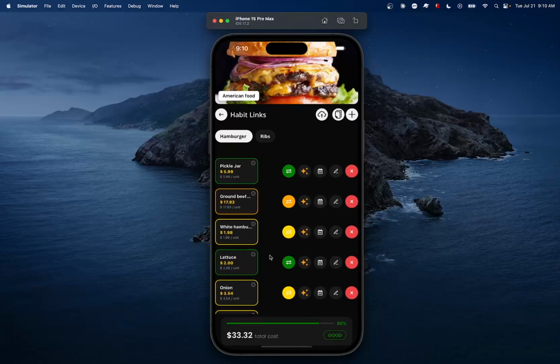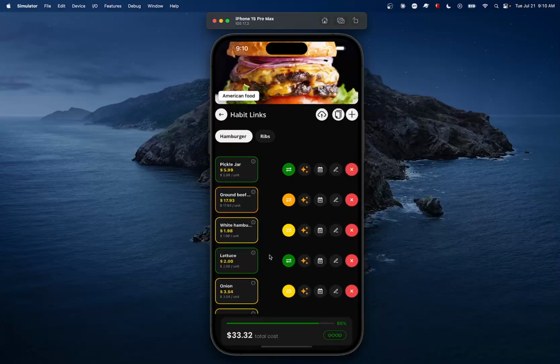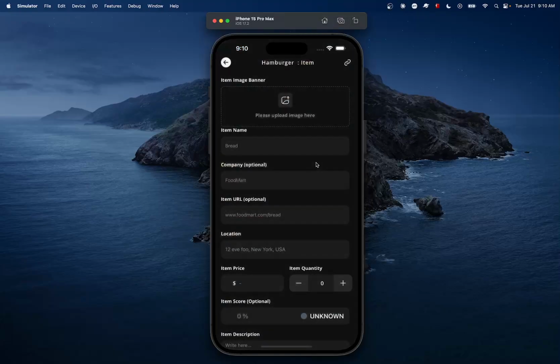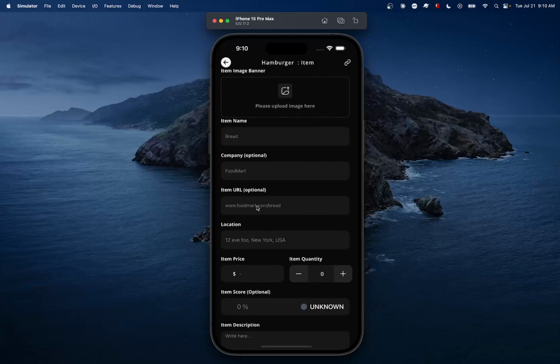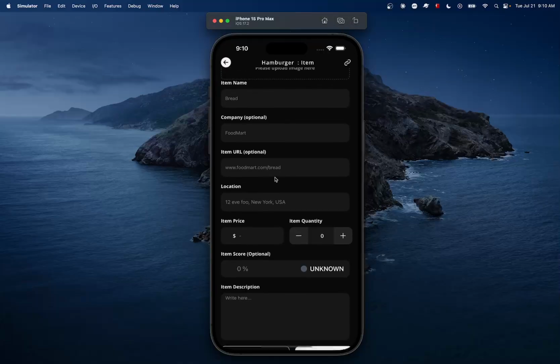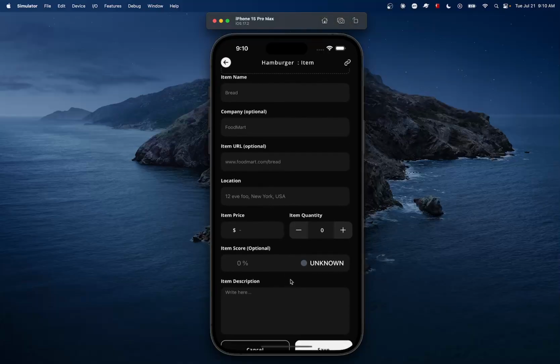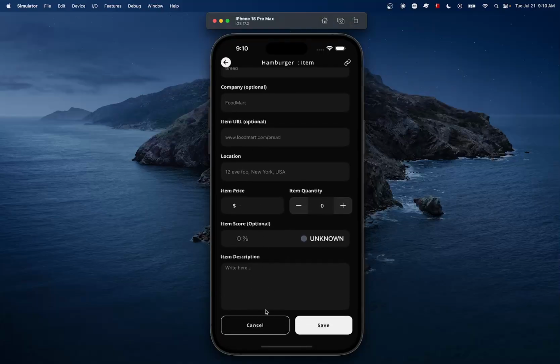Because that's what we will need when you create a hamburger. Now I can do this manually. I can go here, add tomatoes, go online, find the URL where this can be bought, the location, right?